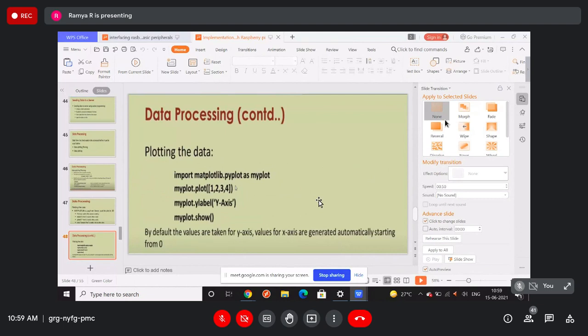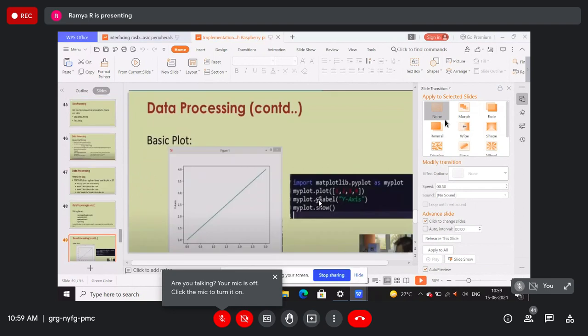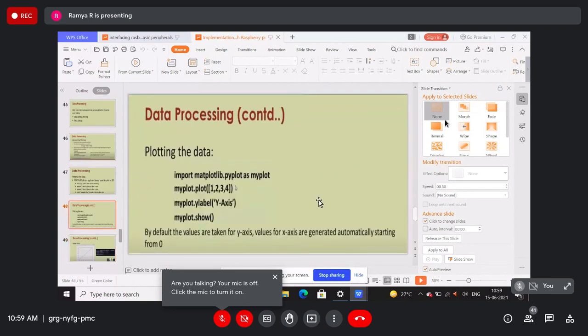Here is a sample, plotting the data, example one. There are not many lines of code; for all these Python and IoT related things, we finish the programs in a few lines. That is the advantage of using Python.